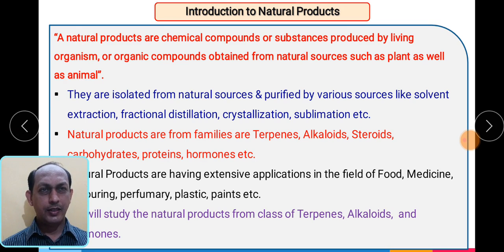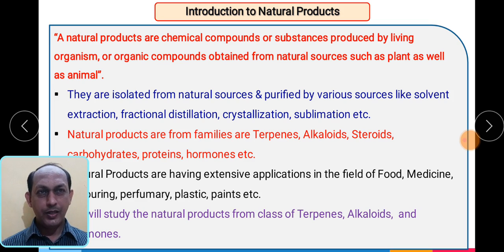As the word reflects, natural. So basically, natural products are compounds or substances which are produced by living organisms, or organic compounds obtained from natural sources such as plants as well as animals. They might be obtained from a plant source or from an animal source. First we have to isolate them from the natural sources. These sources may be, let us say, plant or animal.